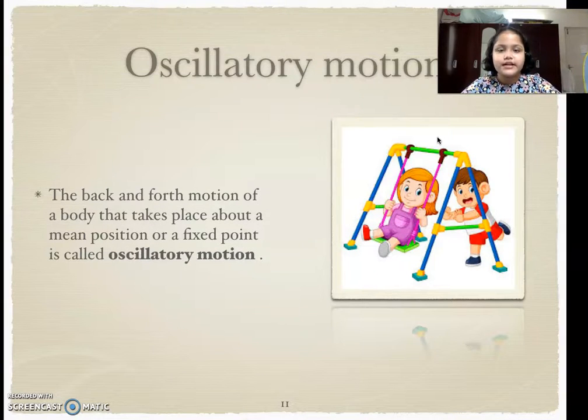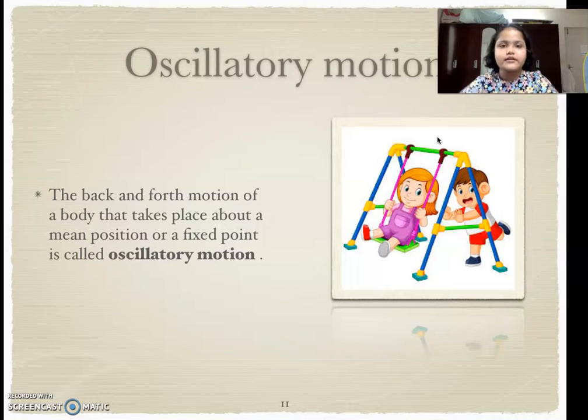Now what is oscillatory motion? In simple words, we can say oscillatory motion is going back and forth, like a swing. You are swinging on a swing, and that is oscillatory motion, because in a swing you're basically going back and forth. And like in a pendulum, in the clock, that is also basically going back and forth.